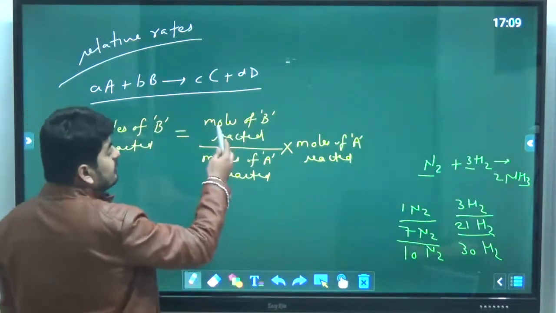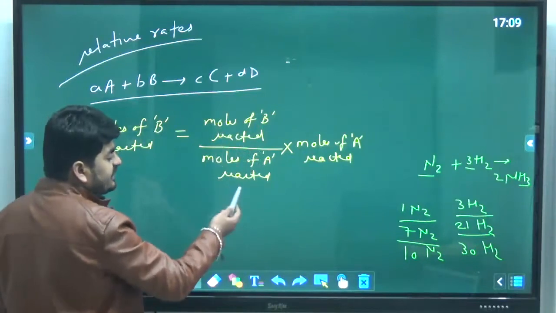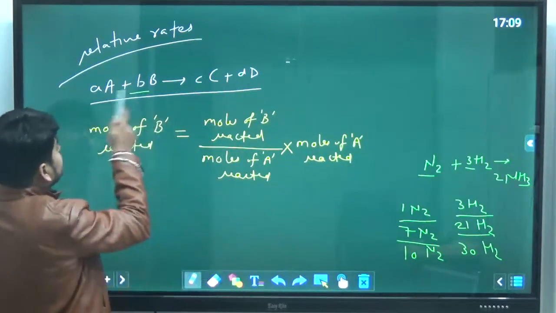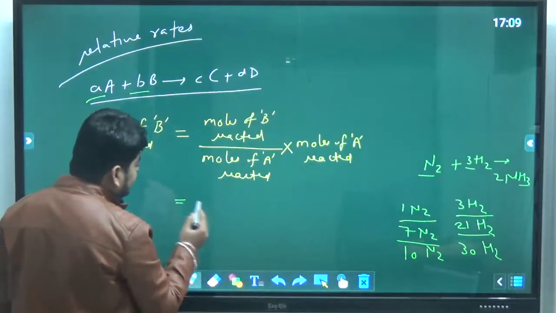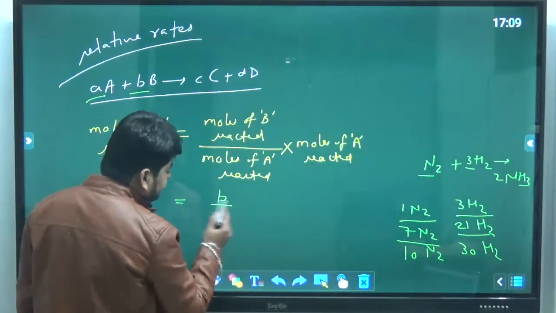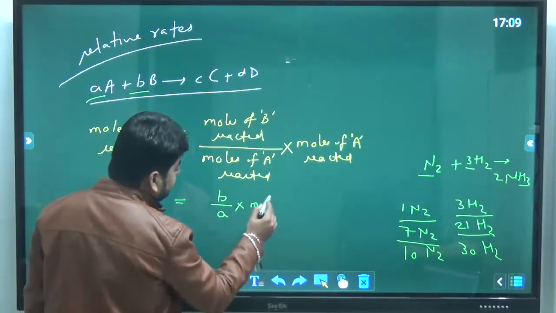So similarly, moles of B reacted to the moles of A reacted has to be same as their stoichiometric ratio. So I can write it as B upon A into moles of A reacted.